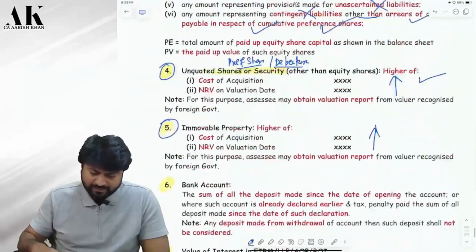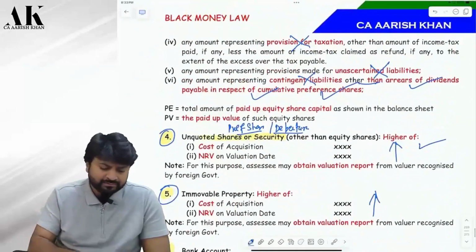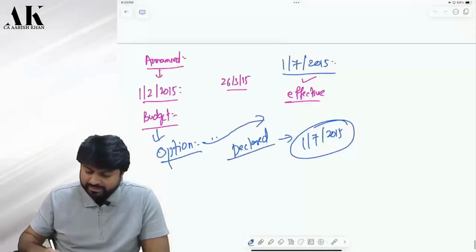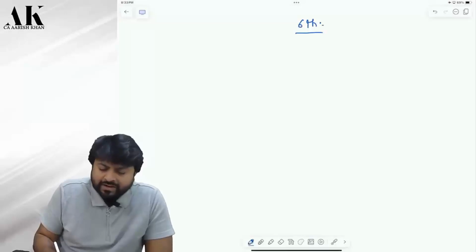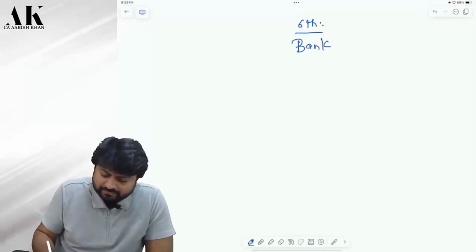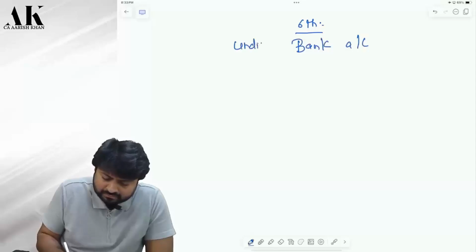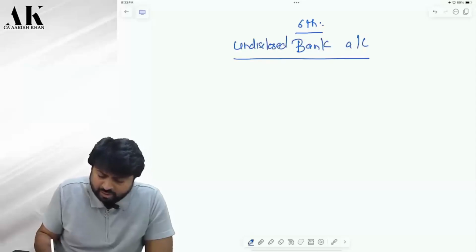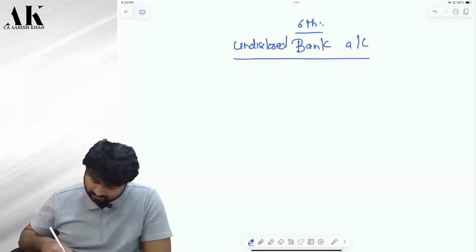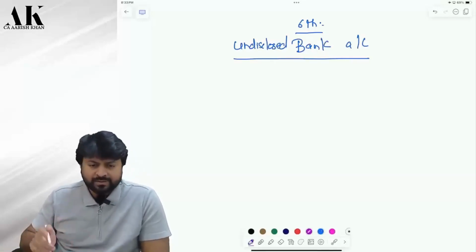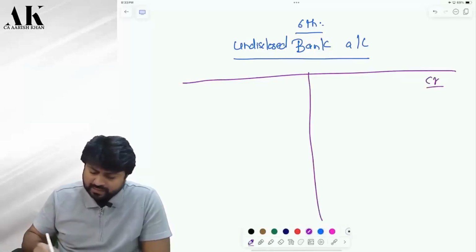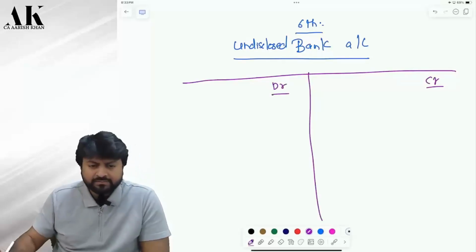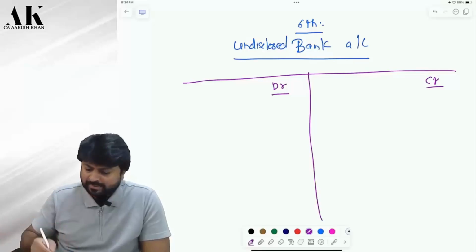Now, coming back to the valuation. How many assets have we valued so far? 5 assets. Let's talk about the next asset, the 6th one. The 6th one is a very different kind of asset. That is an undisclosed bank account. The rule is very simple. This is the credit side of the bank account. This is the debit side. This is your bank account, Palani.